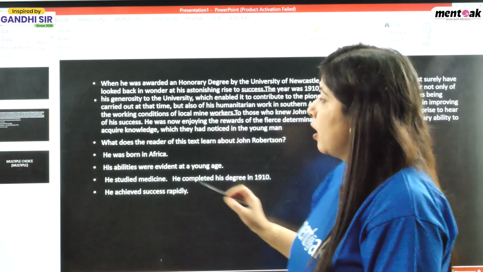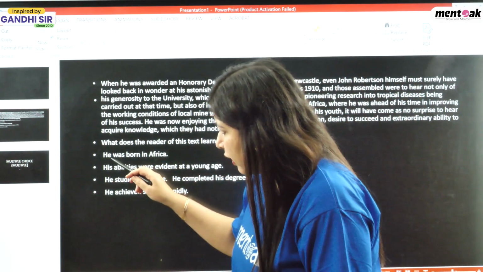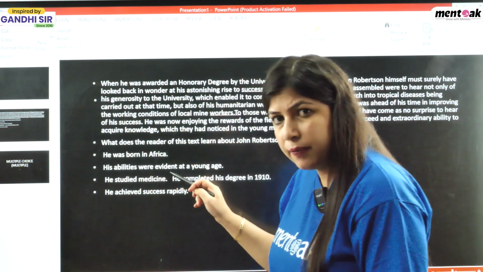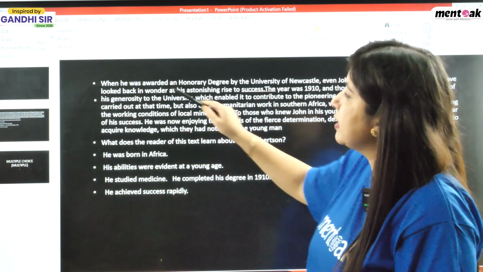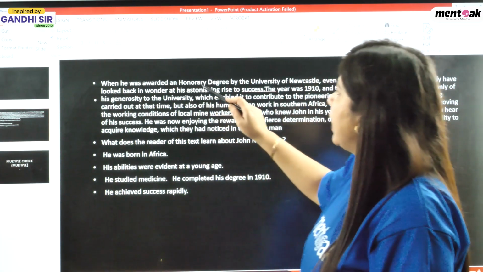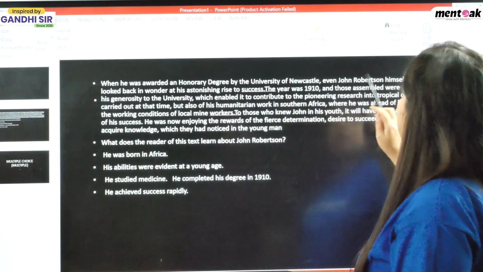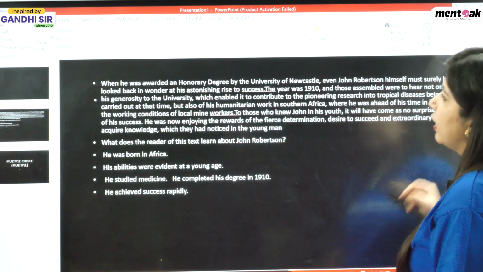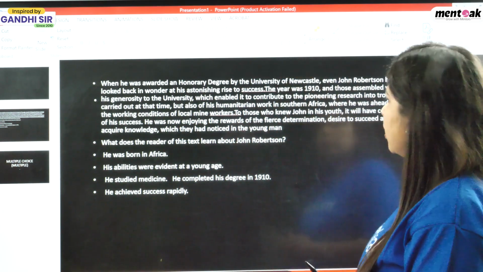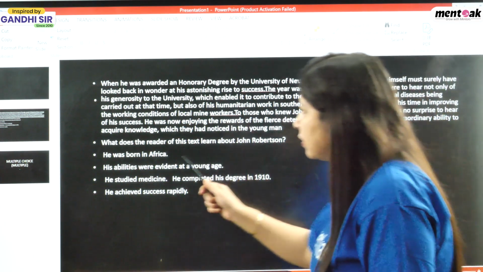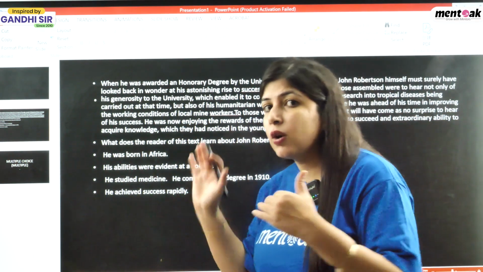Now look at the options. Can we learn that he was born in Africa? See, when he was awarded an ordinary degree from the University of Newcastle, John Robertson himself must surely have looked back in wonder at his astonishing rise to success. So is the word Africa given? No. The information that he was born in Africa is not given over here.